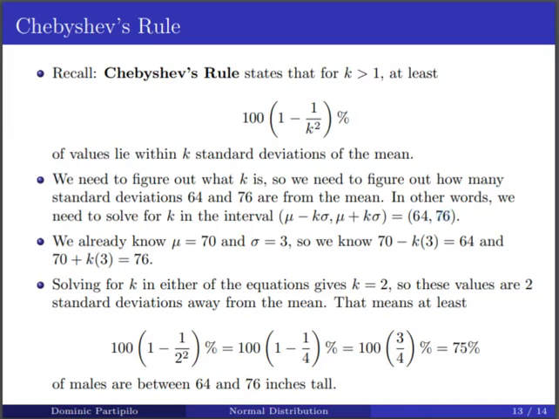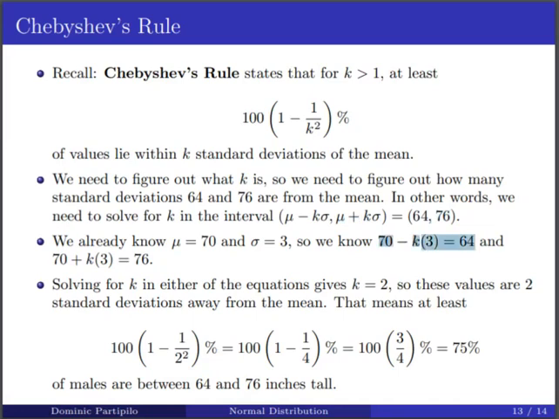So what we need to solve for is mu minus k sigma equals 64, and mu plus k sigma equals 76. We already know that the mean is 70 and the standard deviation is 3. So we're left with 70 minus k times 3 equals 64, and 70 plus k times 3 equals 76. And that's what we have down here.